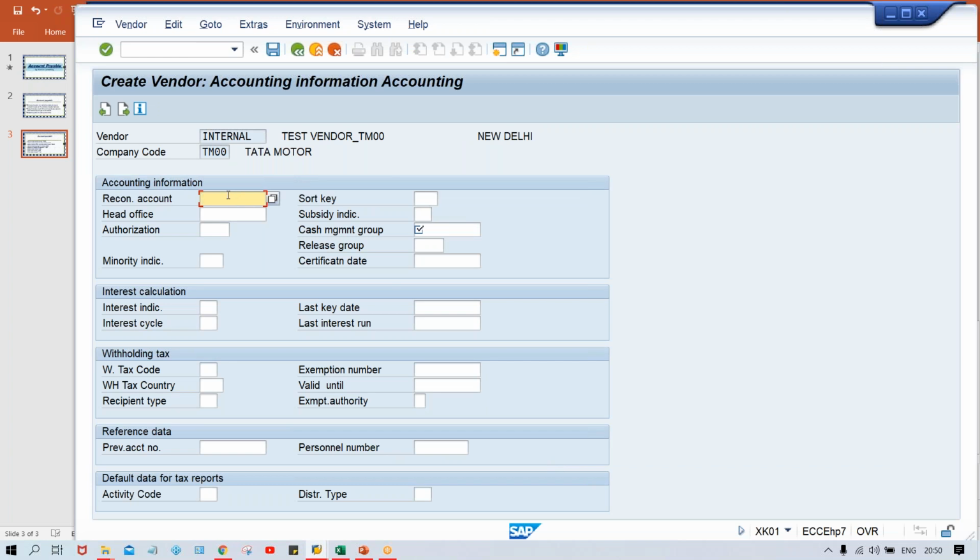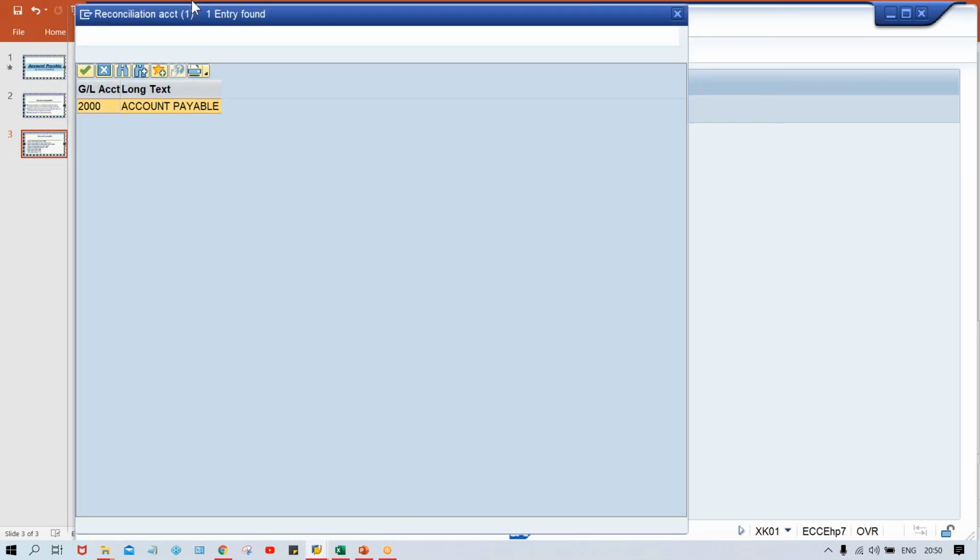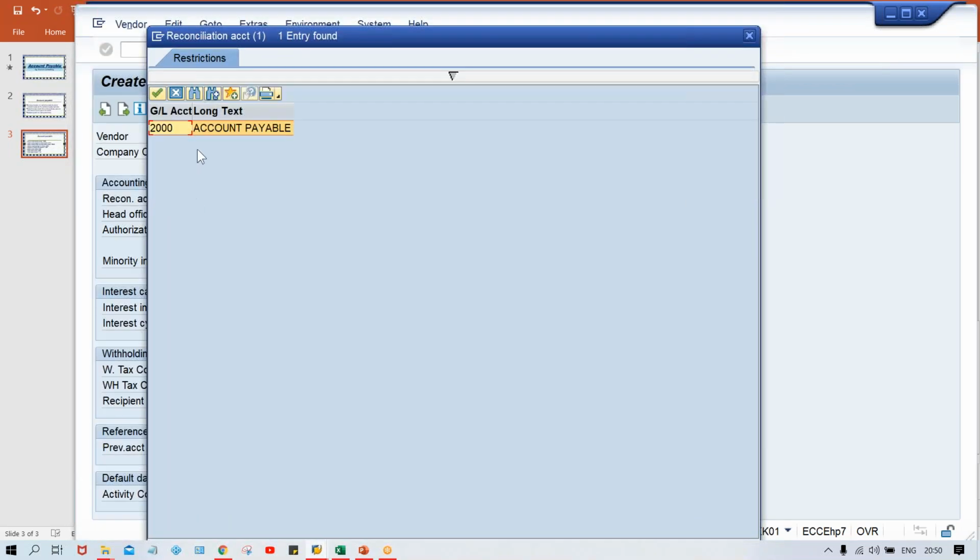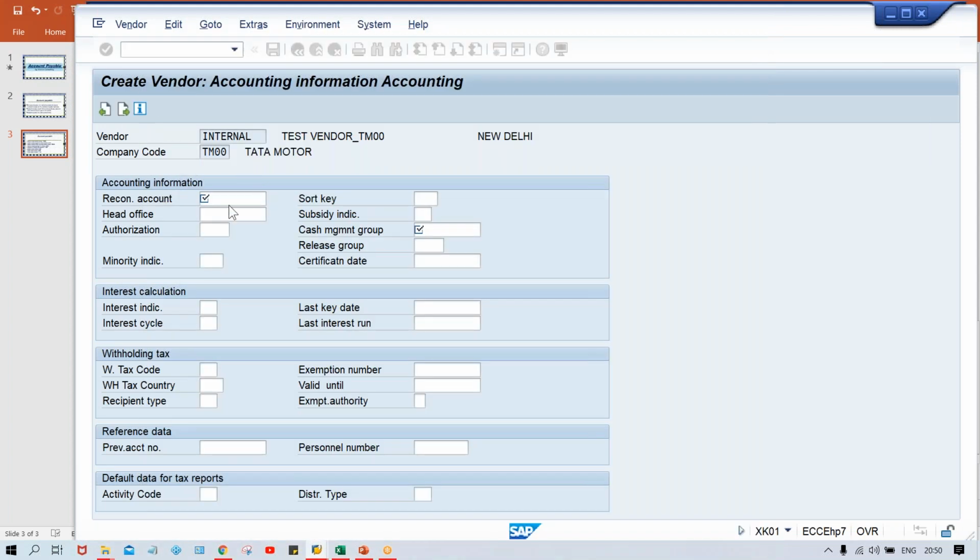In previous session, guys, what is happening? In previous session, I have explained about this reconciliation account, the logic behind this reconciliation account, right? And I have already set up a reconciliation GL. I'm able to remember what is the GL code. If you are not able to remember, you need to click on this drop down. Since you have set up only one GL account as a reconciliation GL, if you double click, this is going to be selected, right? Apart from this, nothing else I'm going to specify here, guys.